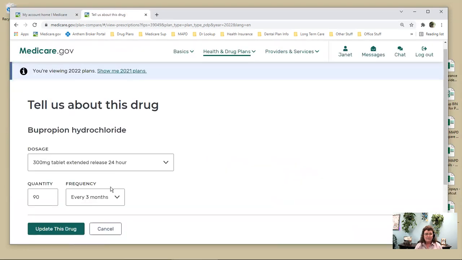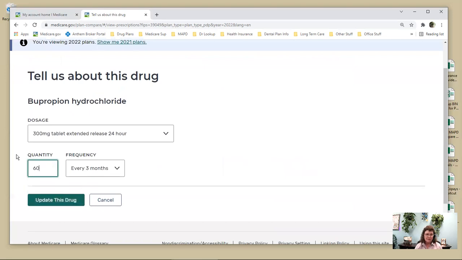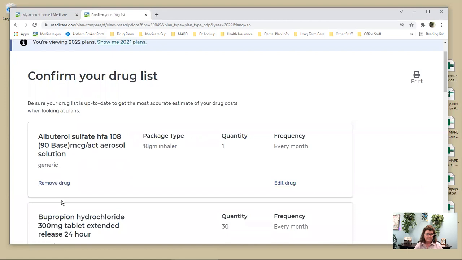Now, if you get something filled every 2 months, let's say I get 60 of these every 2 months, some plans don't calculate correctly, or they'll say this is not covered for the way that you get this filled, and it's going to show you a really high cost. So if you get something filled every 2 months, when you put your information in here, it's probably not going to come up correctly. So either put it in for every month or every 3 months. So I'm going to go 30 every month.